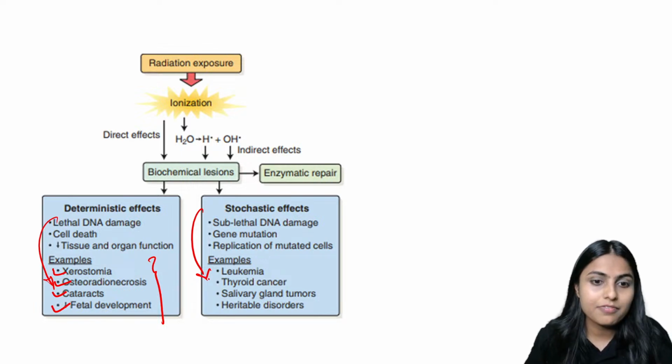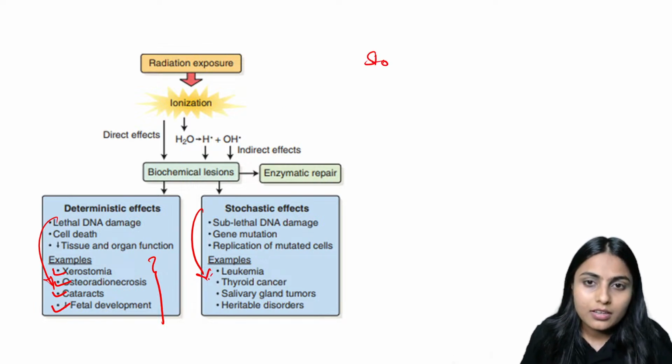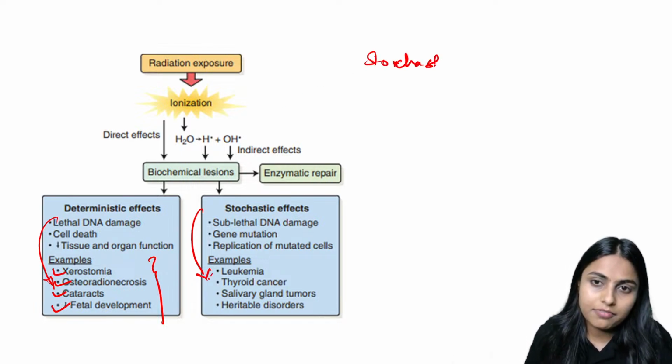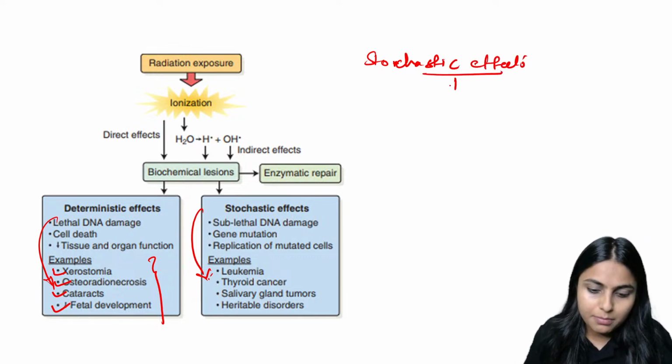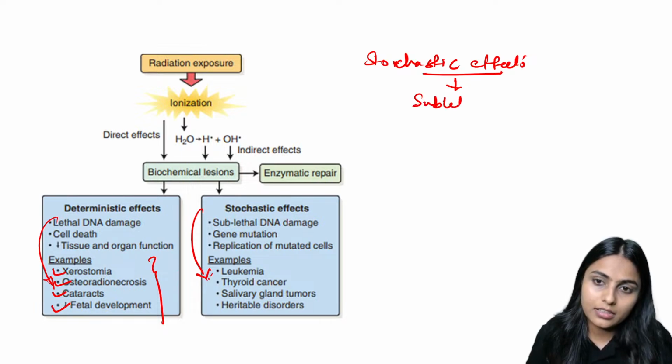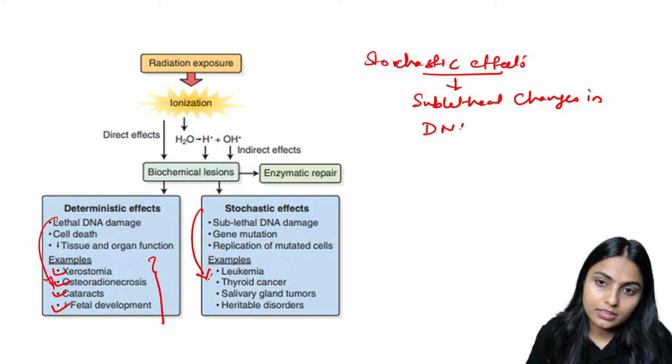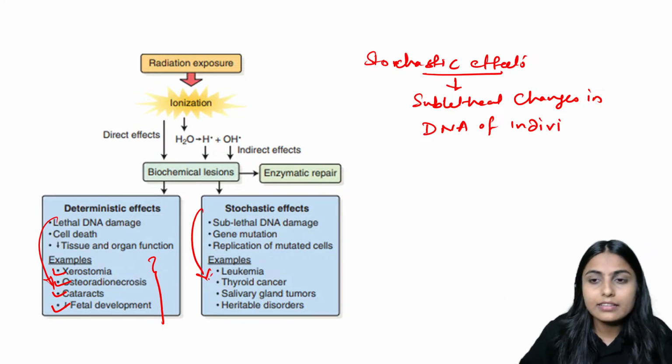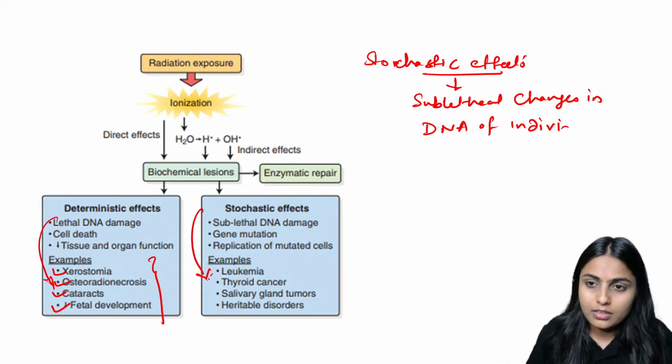And what are stochastic effects? Stochastic effects are basically sublethal changes in the DNA of individual cells.